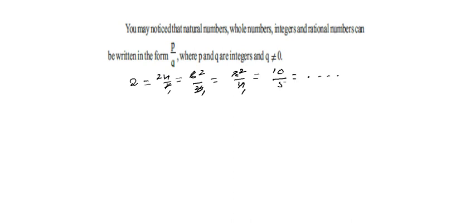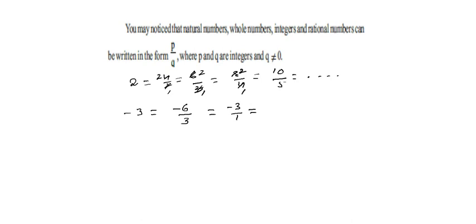Like that. Hence, 2 is a natural number. But even though it is a natural number, we may write the 2 in the form of, that means we may represent the 2 in so many variations: 4 by 2, 6 by 3, 8 by 4, 10 by 5, 12 by 6 and so on. There is no unique representation for 2 in the P by Q form. You may take one more example, -3. You may write this one as -6 by 3 or -3 by 1.